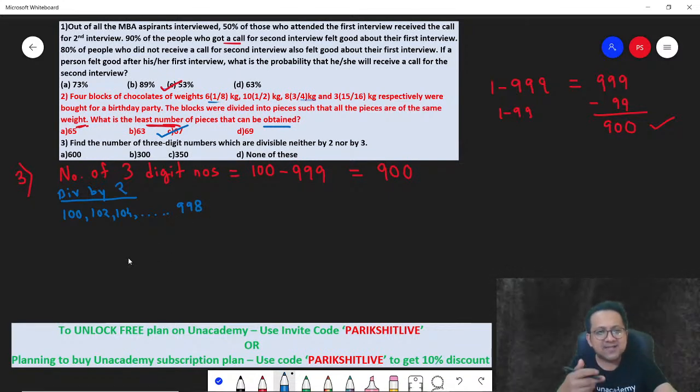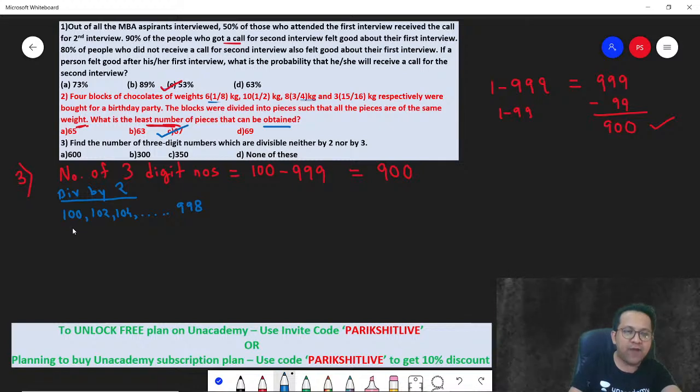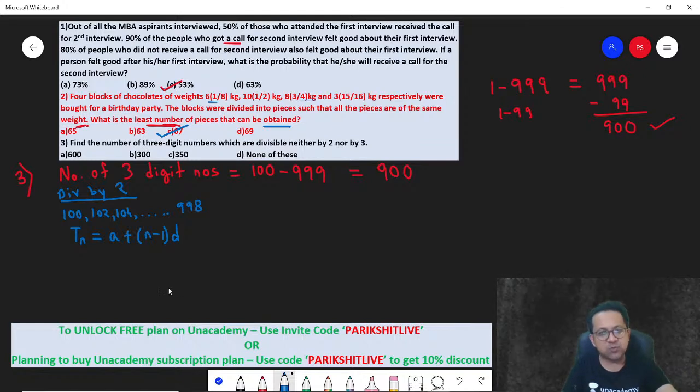Now, how many such numbers are there? It is very easy to find. This is nothing but an arithmetic progression with a common difference of 2. Will you agree? How do you find the nth term of an arithmetic progression? The nth term is given by a plus n minus 1 into d, where a is the first term, n is the number of terms, and d is the common difference.